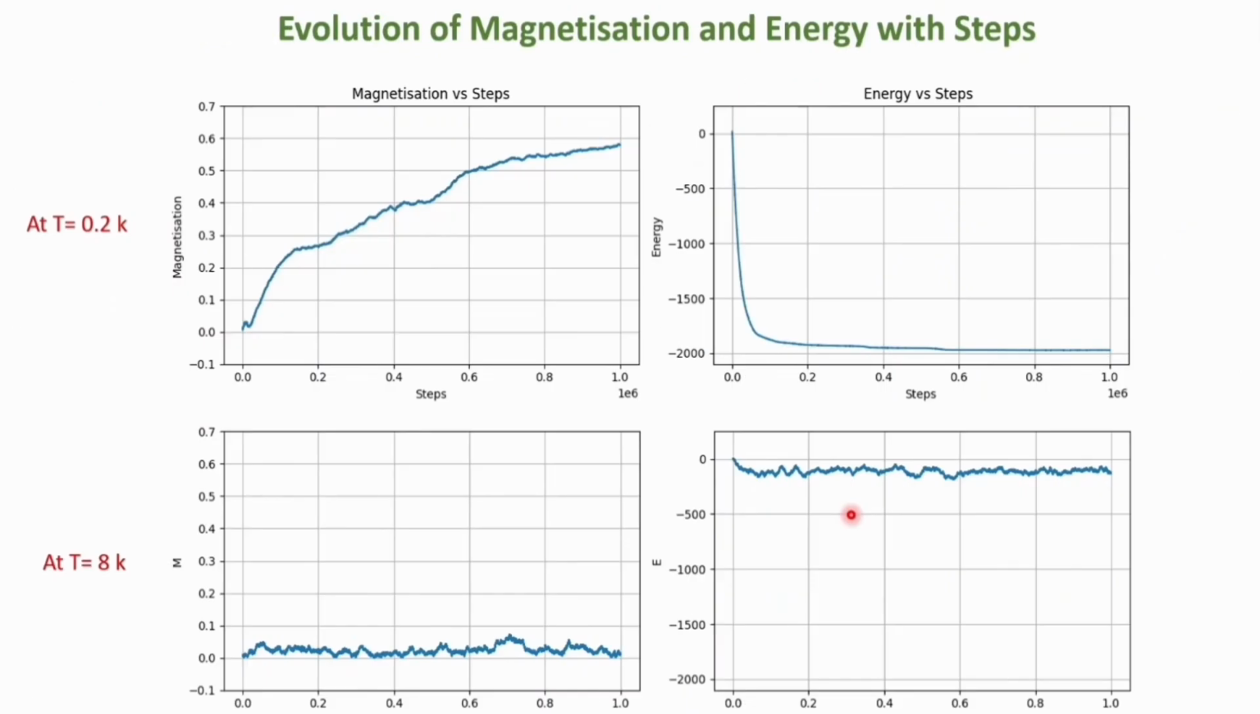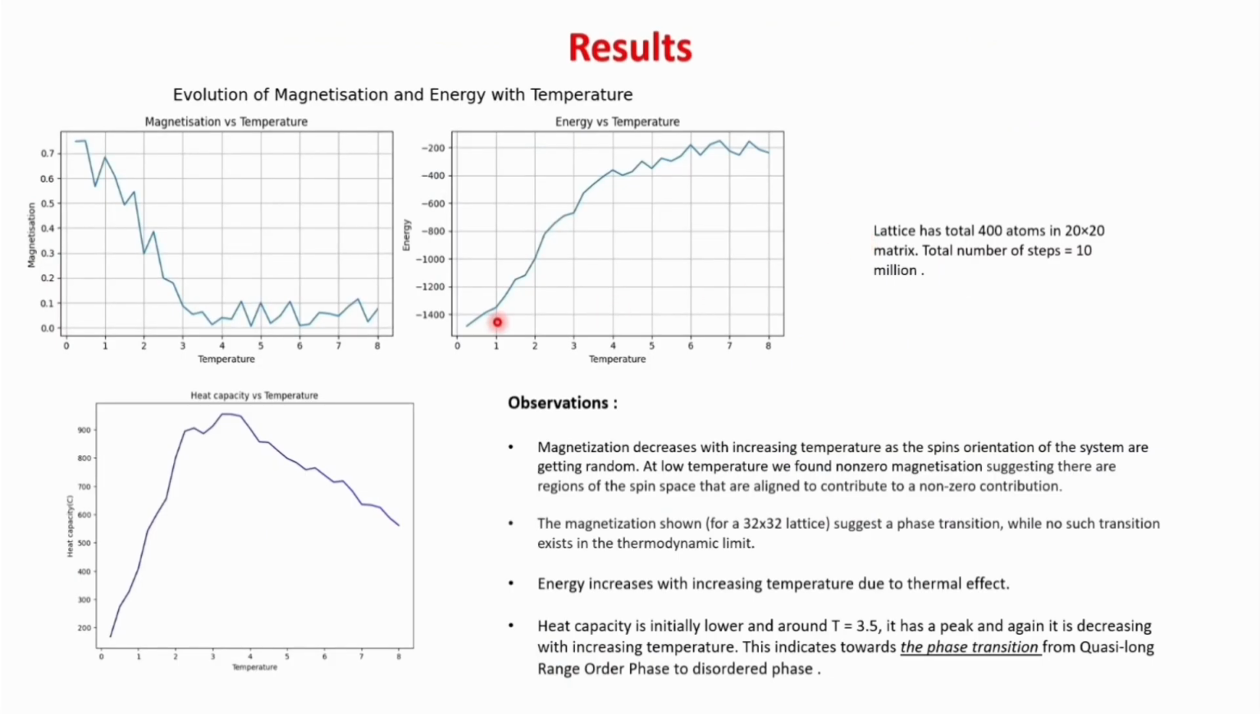At low temperature, for 10 million steps and a 20 by 20 grid, we have found that the magnetization is saturating to a non-zero value. This suggests that there are regions where the spins are aligned to give a non-zero contribution, but at high temperature it is very small. Also, the energy is very large compared to the energy at low temperature. Here we can see that, as we vary the temperature, magnetization and energy go through a phase transition. We have also shown the heat capacity CV, from which we can find the critical temperature.